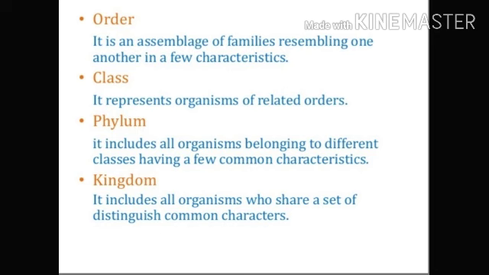Now order is an assemblage of families, or you can say a group of families, which resemble one another in a few characteristics. Class represents organisms of related orders. Now phylum includes all organisms belonging to different classes having a few common characteristics. Now the last one is the kingdom. It includes all organisms which share a set of distinguished common characteristics. It is the largest group in the hierarchy of classification.